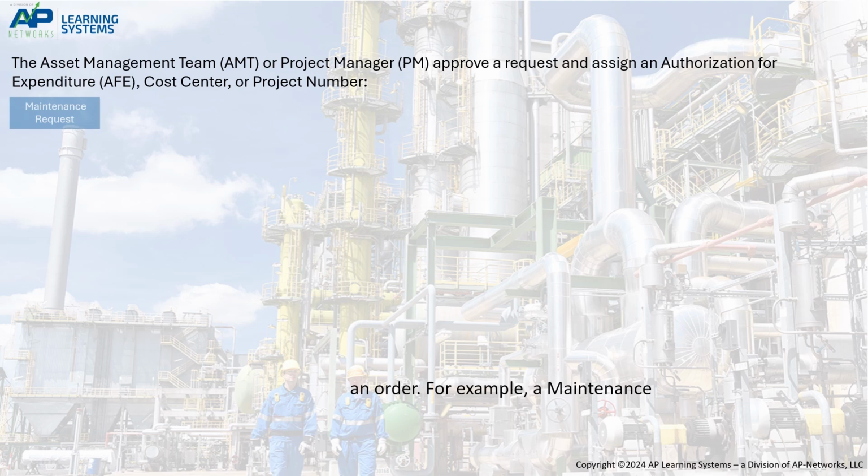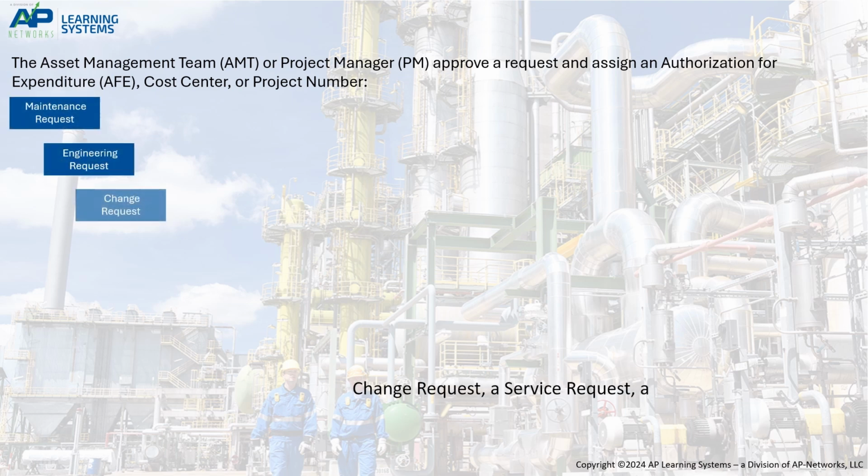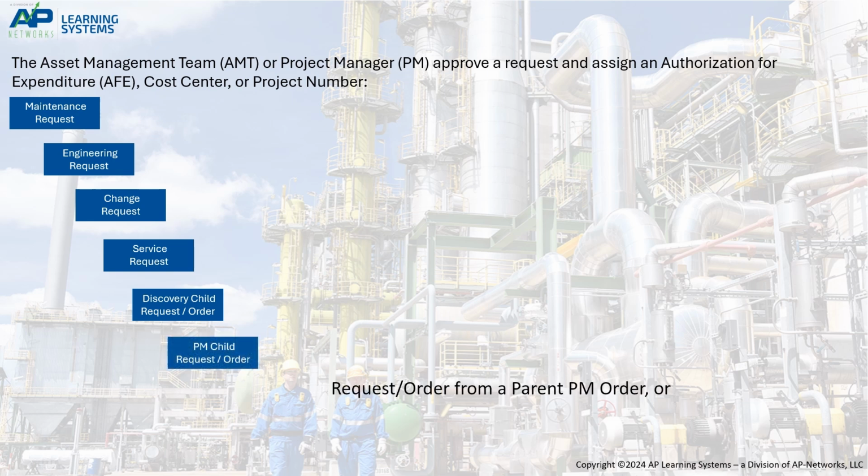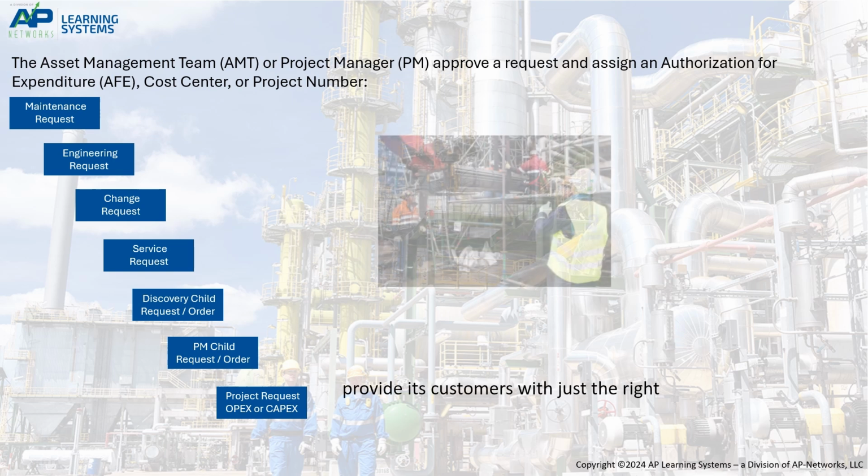For example, a maintenance request, an engineering request, a change request, a service request, a discovery child request/order from a parent asset integrity inspection order, a preventive maintenance child request/order from a parent PM order, or a project request for maintenance or capital.